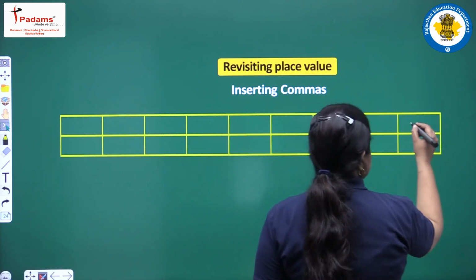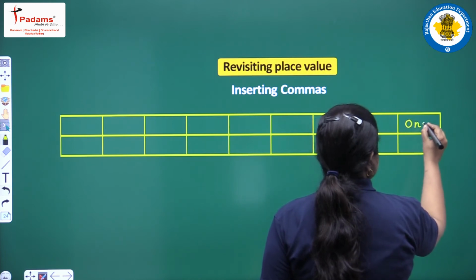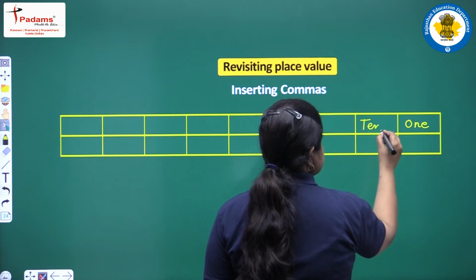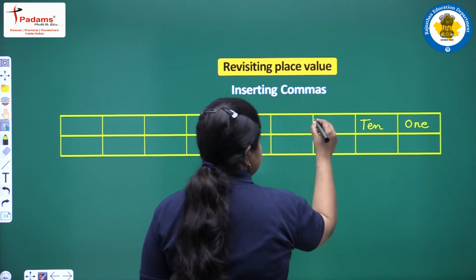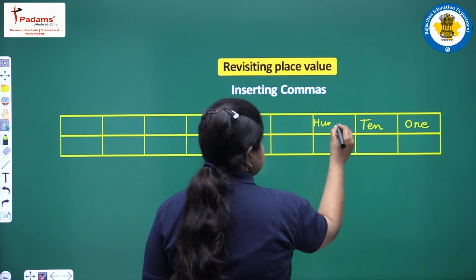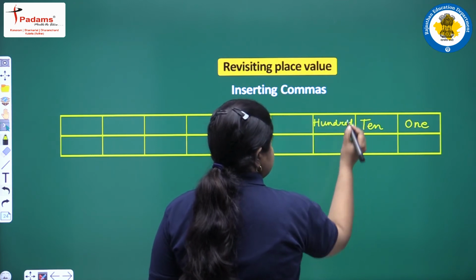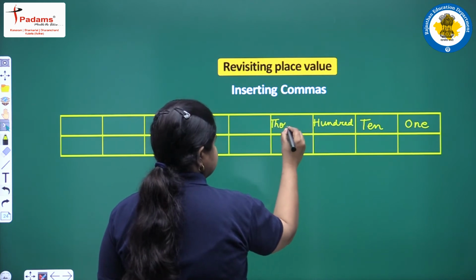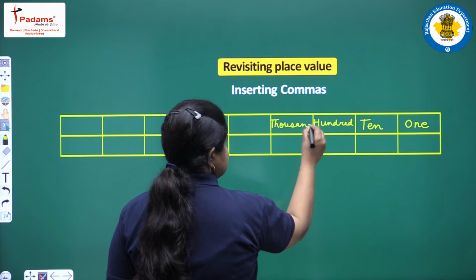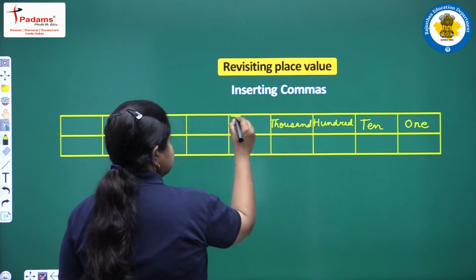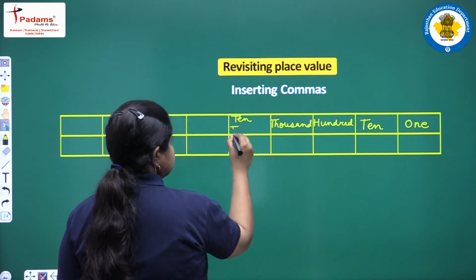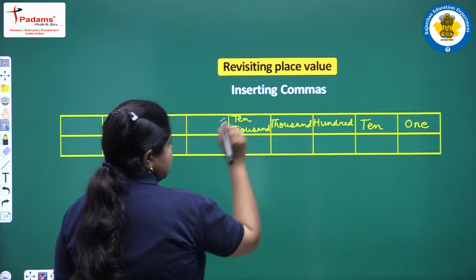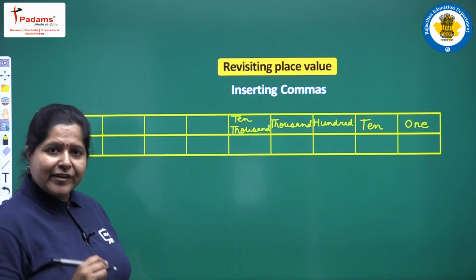From the right hand corner in a number we have the ones place, then next to it the tens place, then the hundreds place, then the thousand place, and then we have 10,000. Up till here you were already familiar.